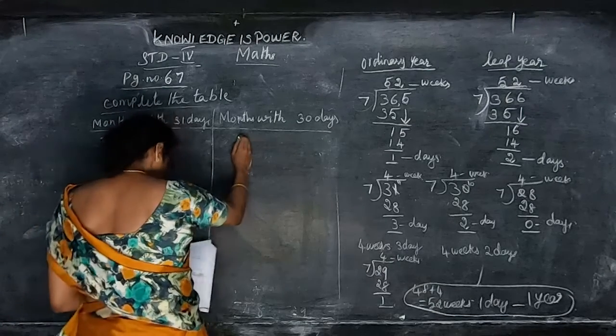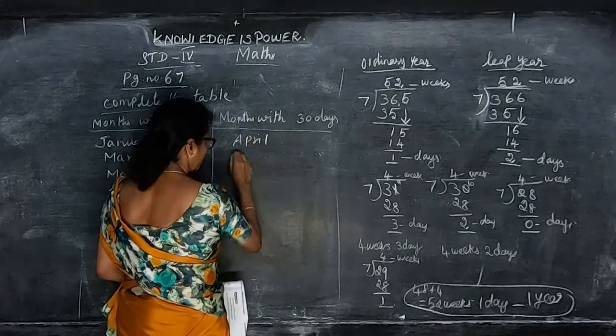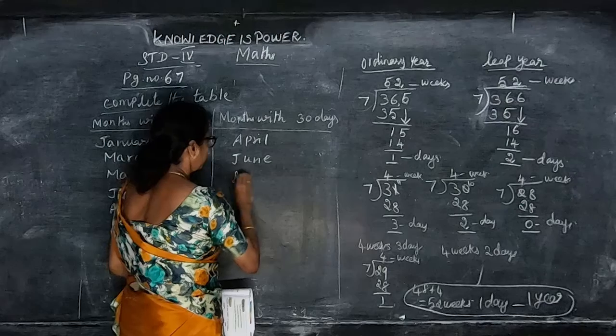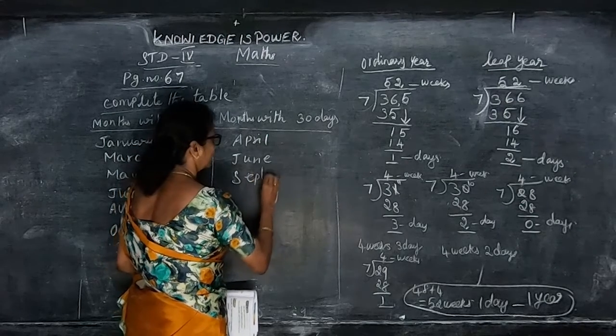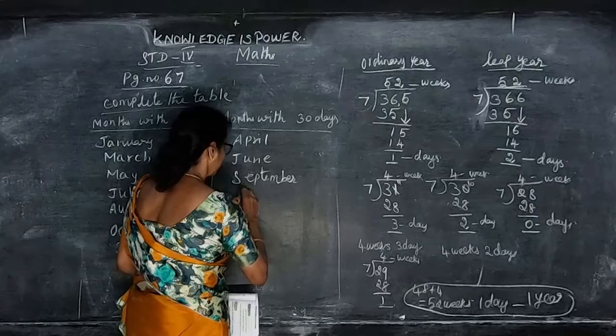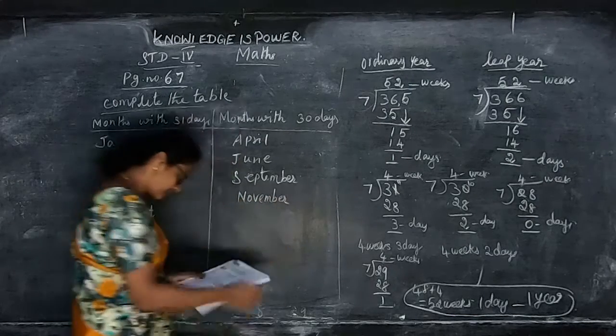And here: April, June, September and November. February is only 28 days. So this is the number of months having 30 days and 31 days.